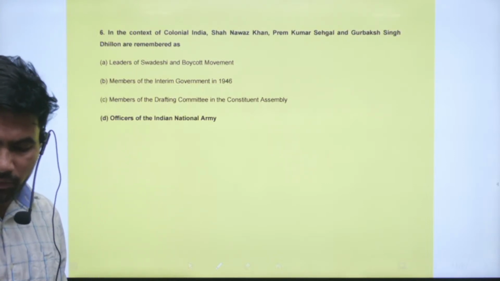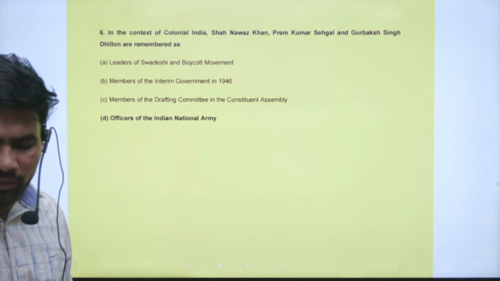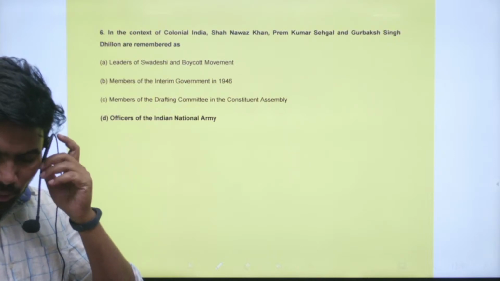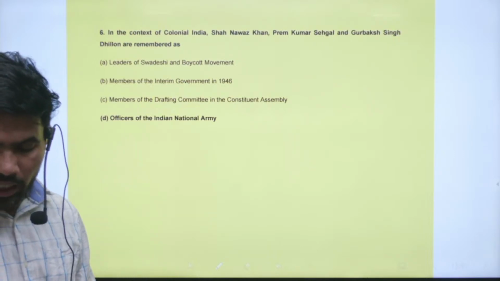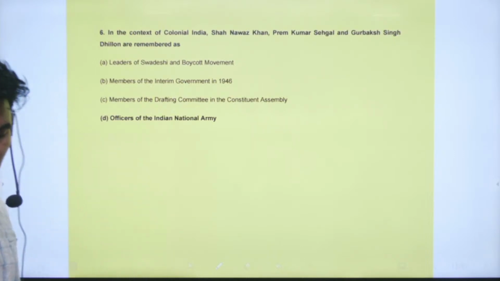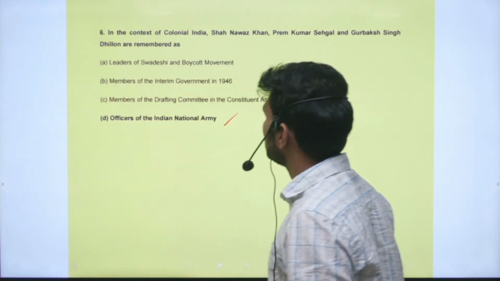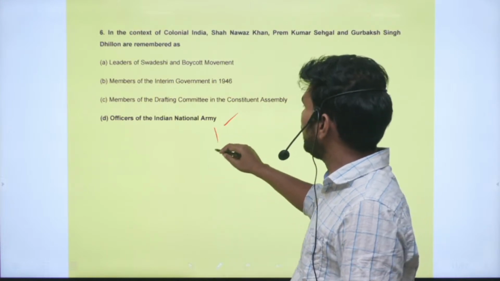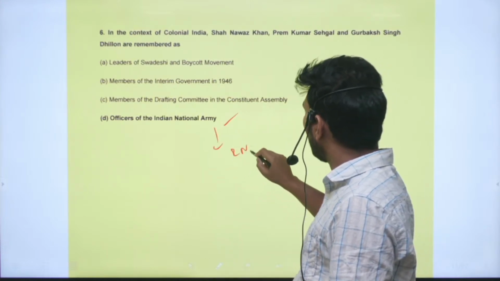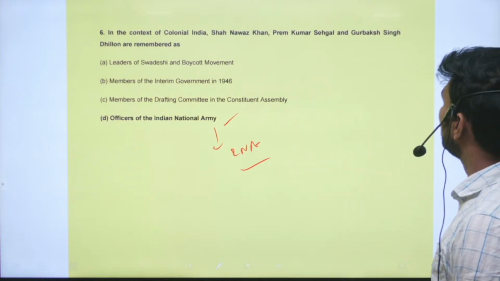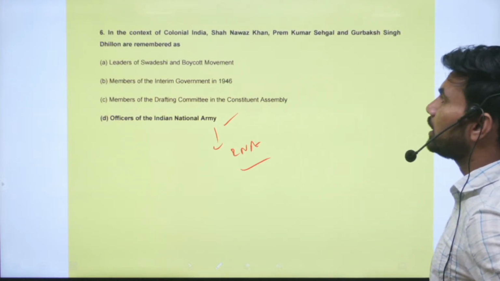In the context of colonial India, Shah Nawaz Khan, Prem Kumar Sehgal and Gurbaksh Singh Dhillon are remembered as which of the below? So they are officers of the Indian National Army. So the INA trials have occurred. Shah Nawaz Khan, Prem Kumar Sehgal and Gurbaksh Singh Dhillon.